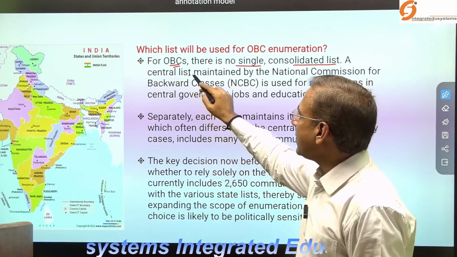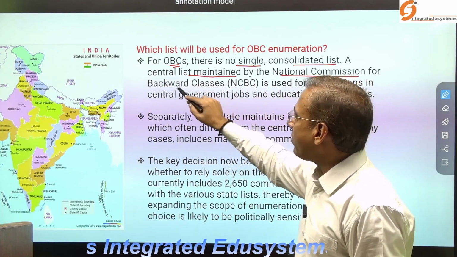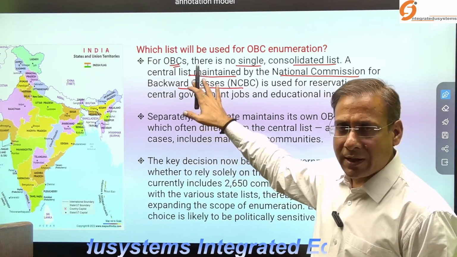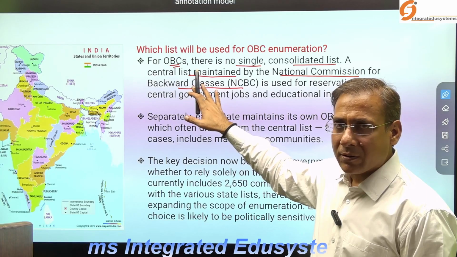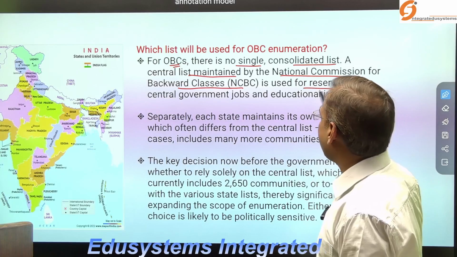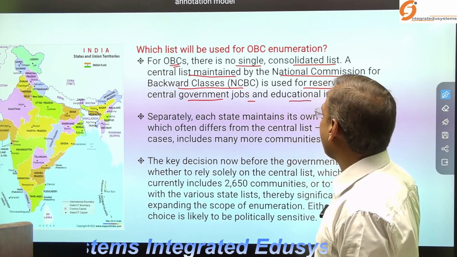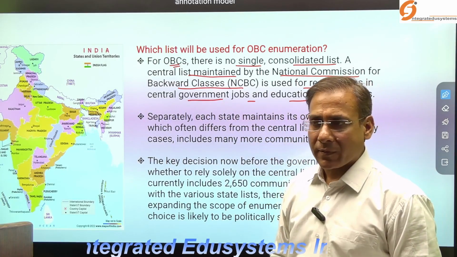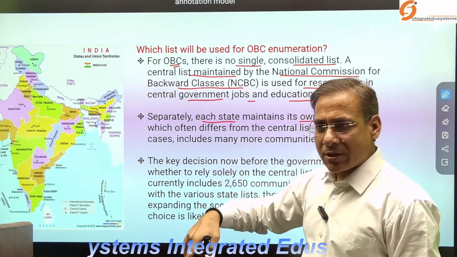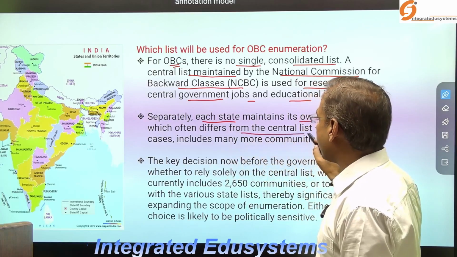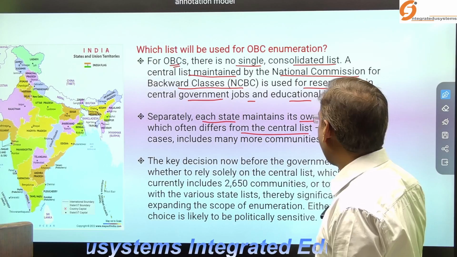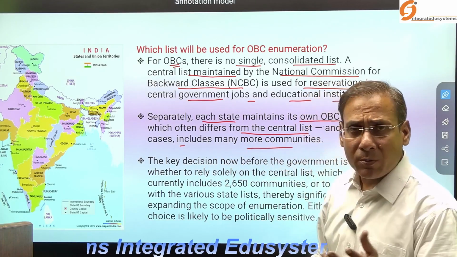The central list is maintained by the National Commission for Backward Classes, which compiles the data used for reservation in central government jobs and educational institutions. Separately, each state maintains its own OBC list, which often differs from the central list, as I already discussed, and in many cases includes many more communities.